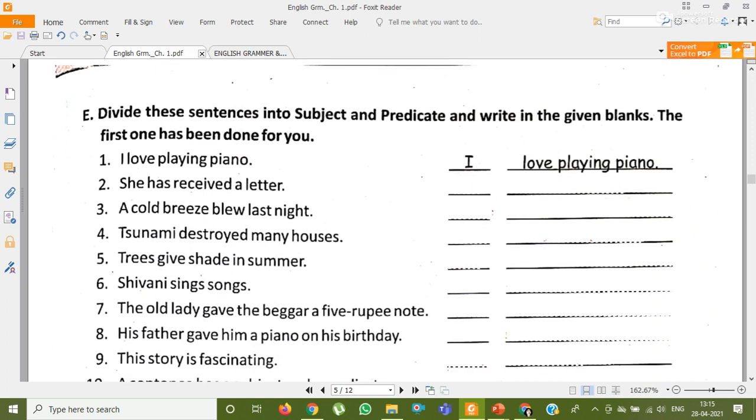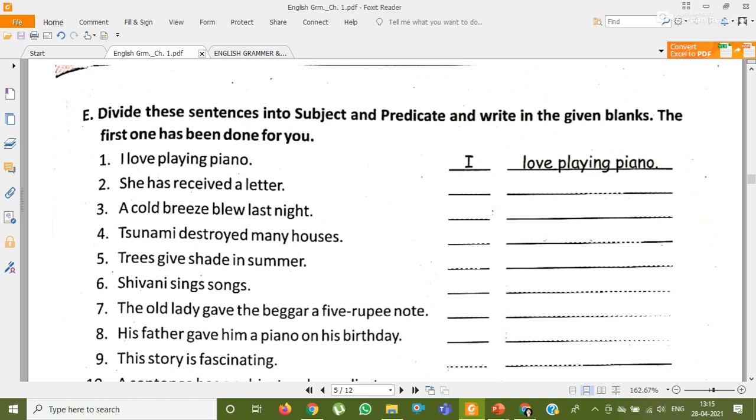Exercise E. Divide these sentences into subject and predicate and write in the given blank. So here the sentence is given and you have to separate. Okay, subject and predicate को अलग अलग करना है. Like first one is done. I love playing piano. So here you see I is a pronoun.